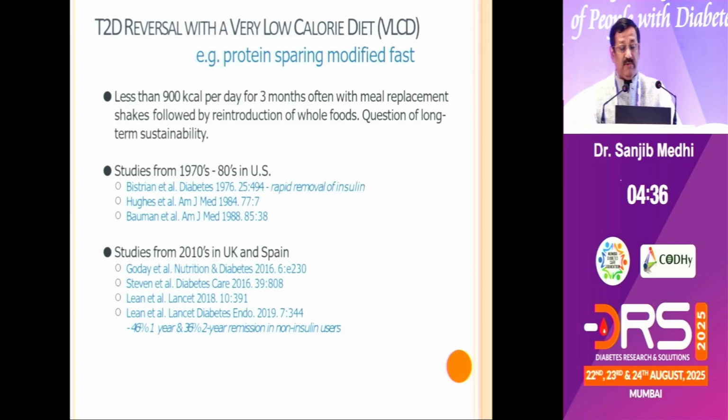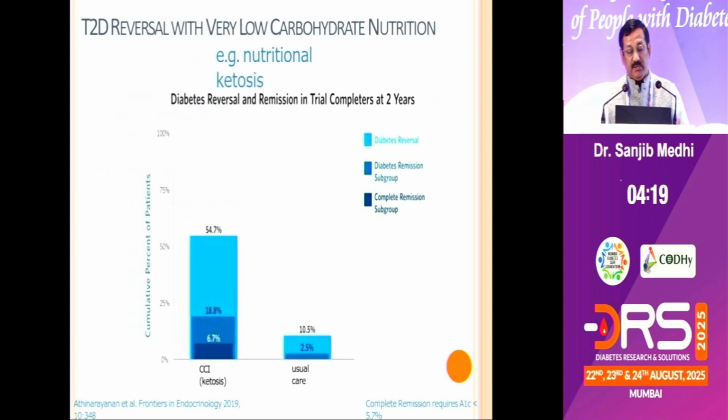Now coming on to the very low calorie diet. A very low calorie diet, of course, can be done by diabetic patients also. Here you take less than 900 calories per day for 3 months, and you make the body utilize body fat so that ketone bodies are produced.